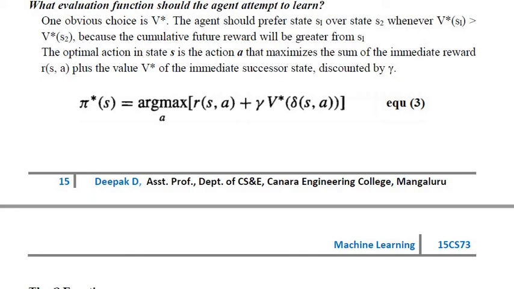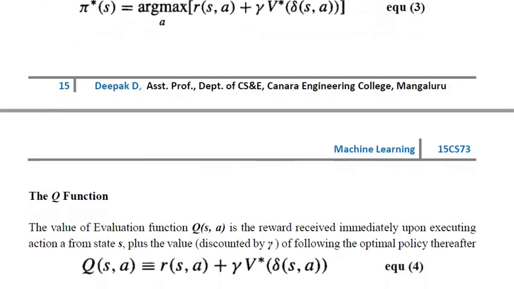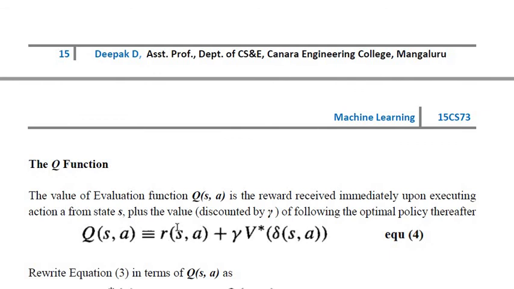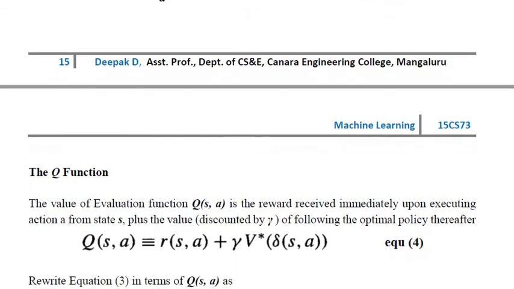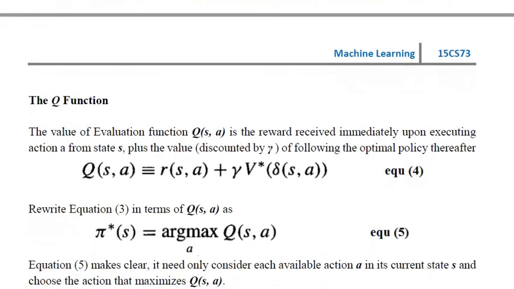But here, as you can see in the Q function, we are not taking the maximum value, we are taking all the values summed together. Okay, reward value is added with the V star of delta of s comma a, which is discounted by the gamma function. So this is the Q function. The difference between the Q function and the optimal policy function is, here we are taking the maximum value, but there we are not taking the maximum value, we are just going to add all these values.